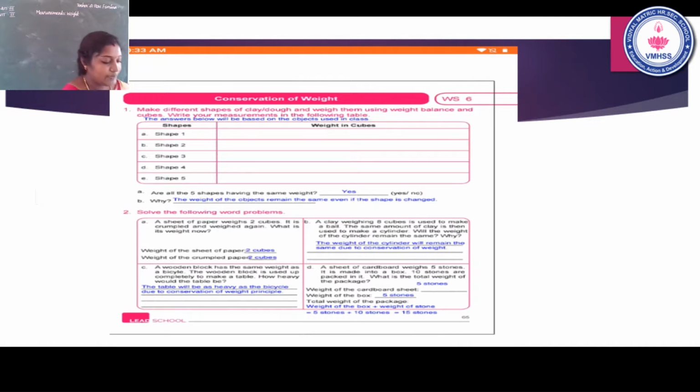Okay students, please take your workbook. Please take page number 64. Today we cover the topic measurements, weight. How to find if an object is heavier than another object.